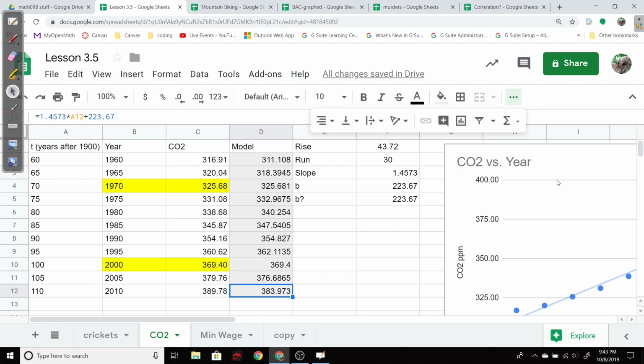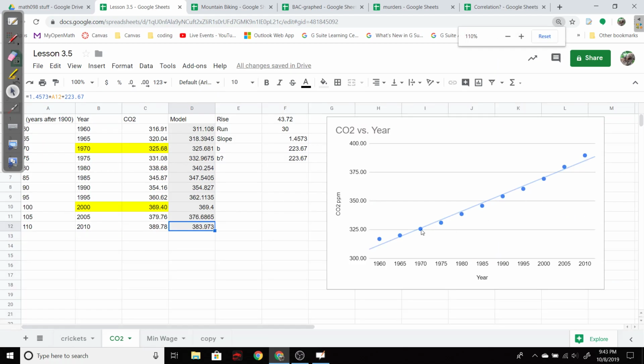And if you look back at the graph, what we were trying to do was put a line through there. So my line is under for the first couple points, nailed. I designed it to nail that point, and I designed it to nail that point. Otherwise, the line is an overestimate in between, and the line underestimates the actual points later. So do I have a model that approximates the amount of CO2 in the atmosphere in the years 1960 through 2010? The answer is yes, I do. Does it nail it exactly? Well, no. But again, this is average CO2 across the whole planet, which varies from place to place. It's not uniform, but we'll call it close enough.